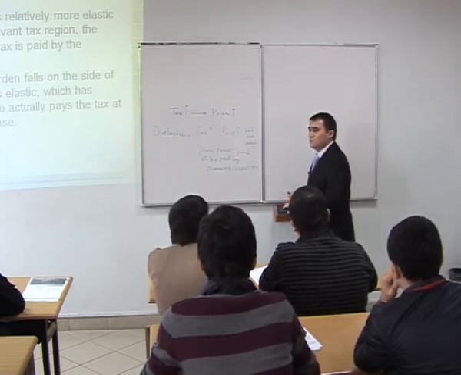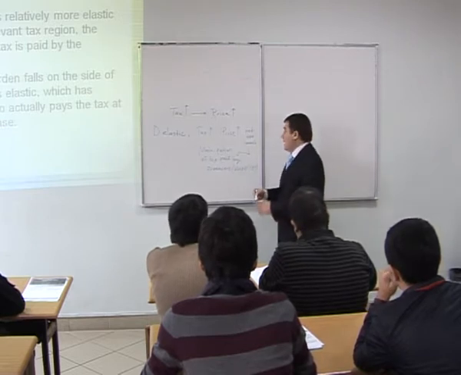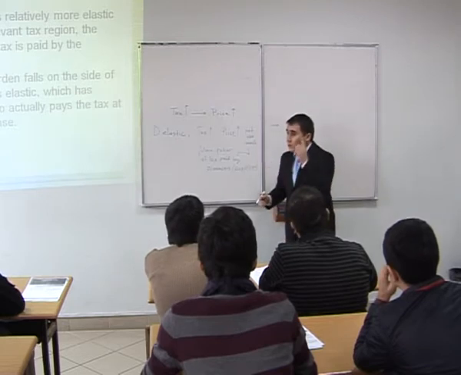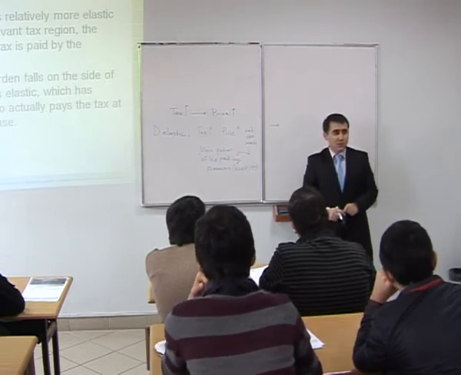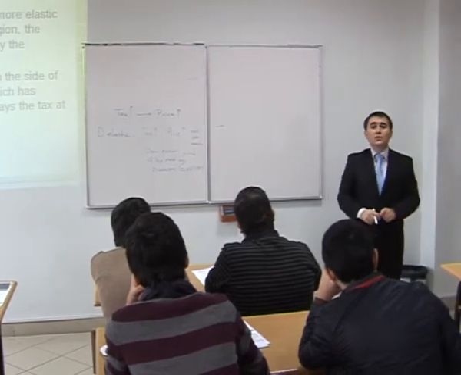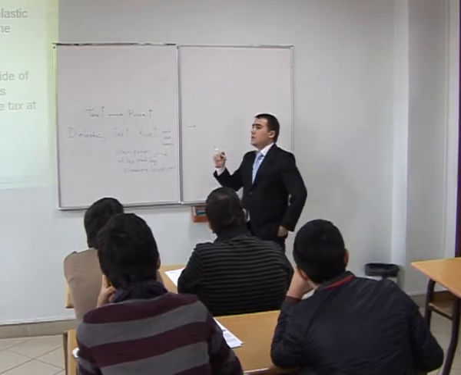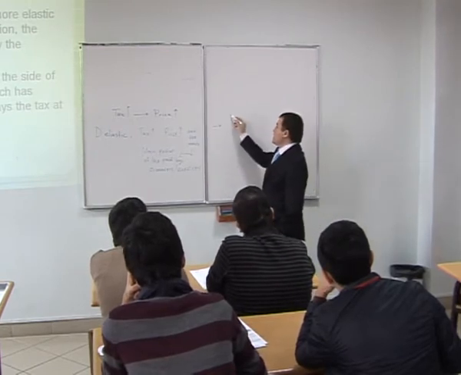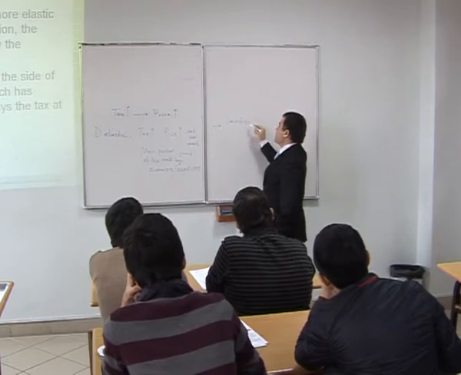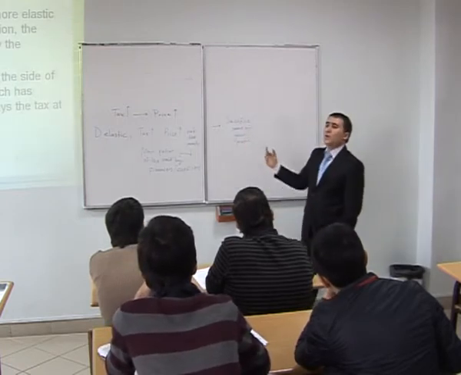Why is it so? Because if you are selling something and there is a new tax, you will think that if I increase prices too much, quantity of a good demanded will go down because demand is very elastic. So you will still increase price, but not too much. So it means that, as a supplier, you will sacrifice some of your profit.